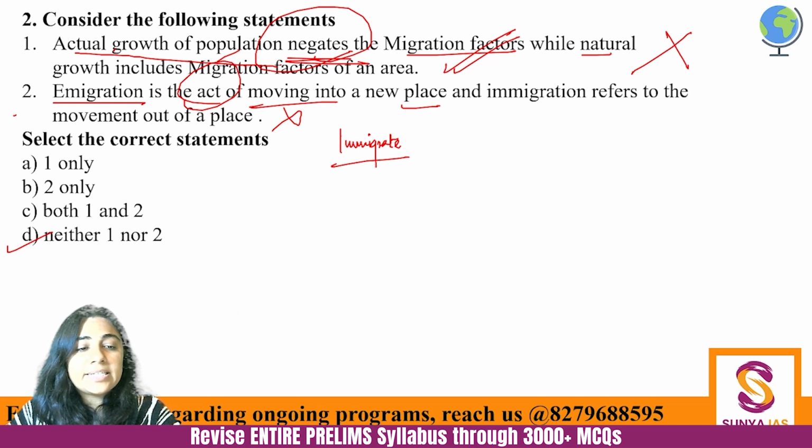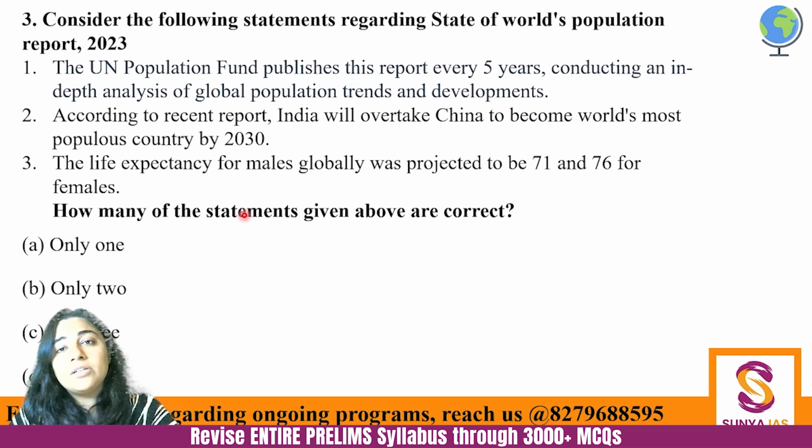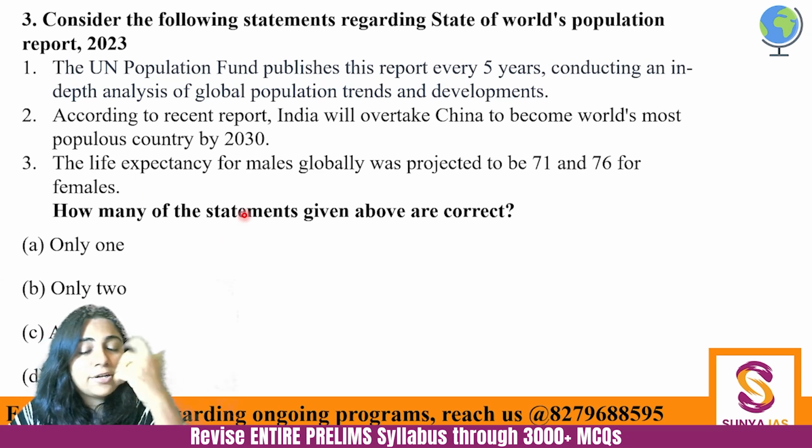Here D is the correct answer. Neither one nor two. Next, both the concepts become important. Immigration, emigration. And third one, actual growth rate of population.